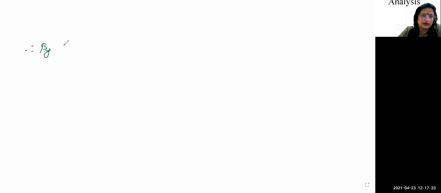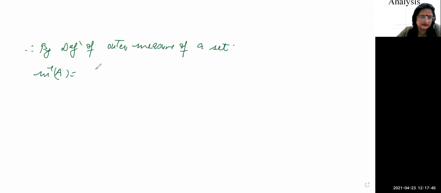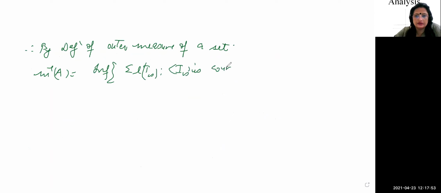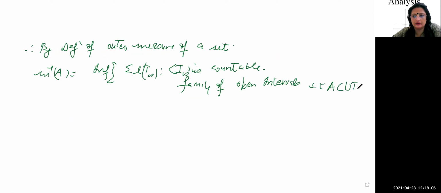So therefore, by the definition of outer measure of a set, m star A is equal to what? This is the infimum of the summation of length of In, where In is a countable family of open intervals such that A is contained in the union of In, right?